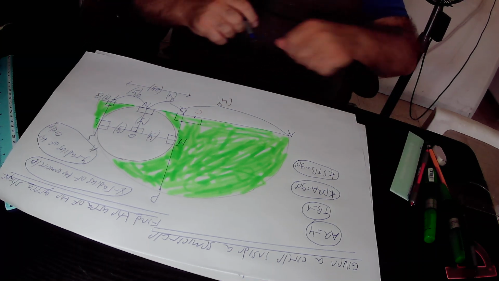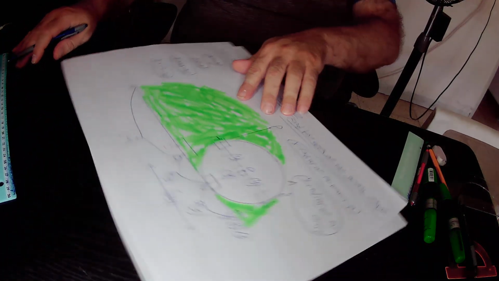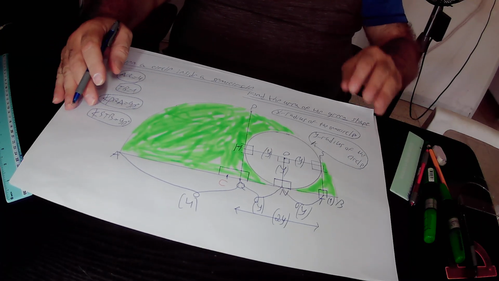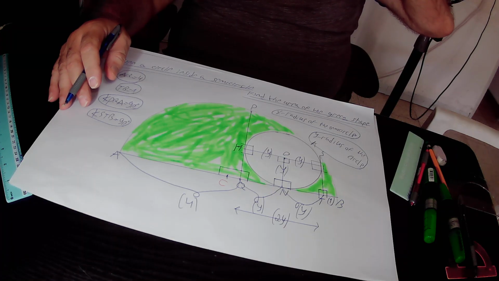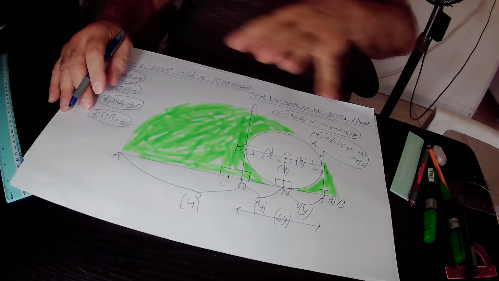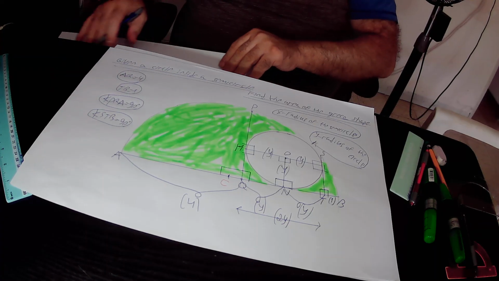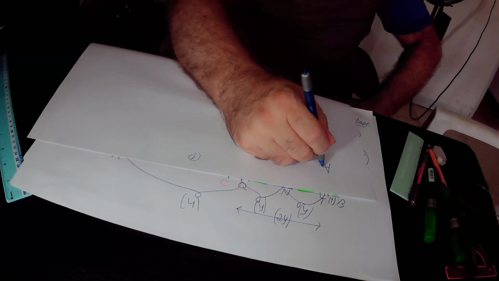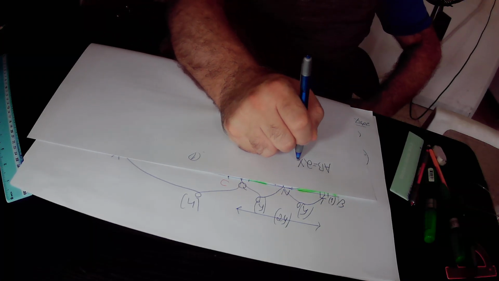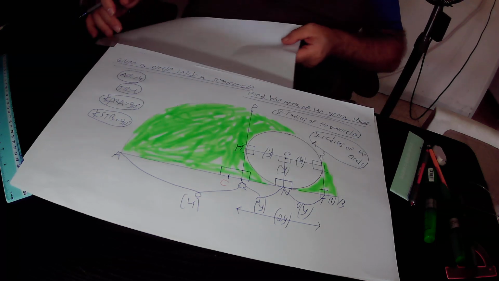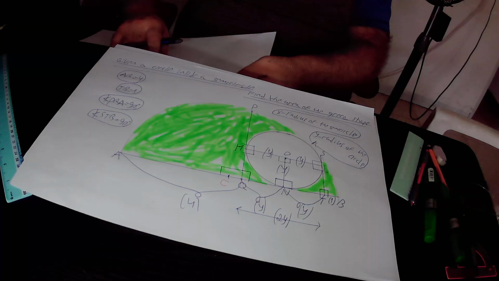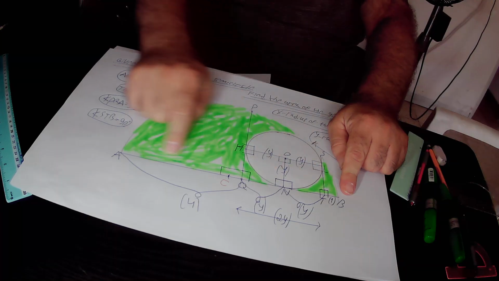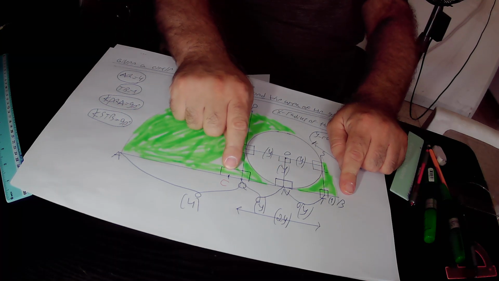AB is the diameter of this big semicircle. Therefore, it is twice as long as the radius. The radius of the semicircle is x, therefore the diameter must be equal to 2x. So I write it down. The diameter AB of the semicircle is equal to 2x from one side, but from the other side, AB equals AQ plus QT plus TB. Again, AB in total equals AQ plus QT plus TB.